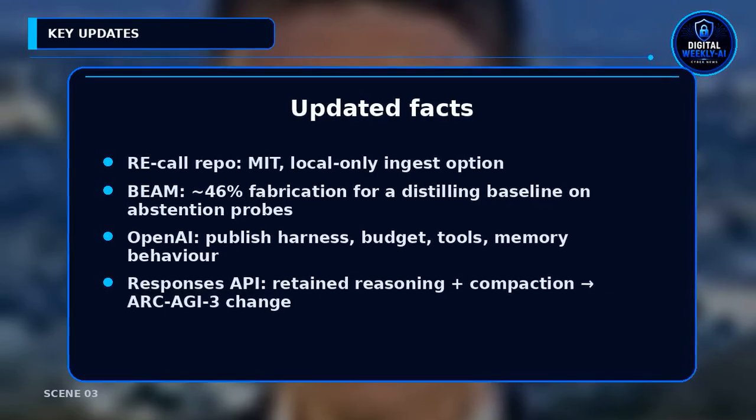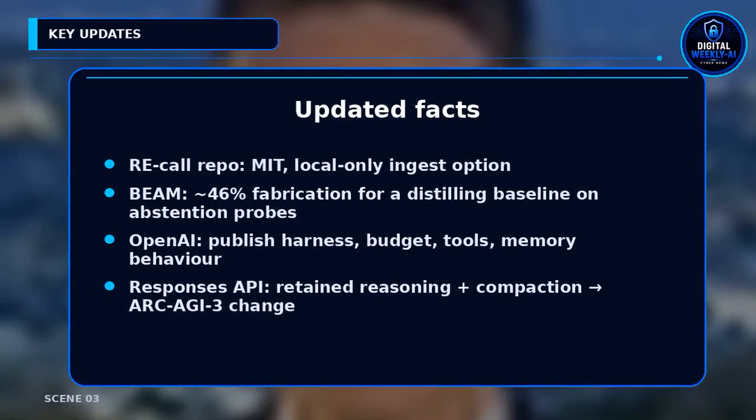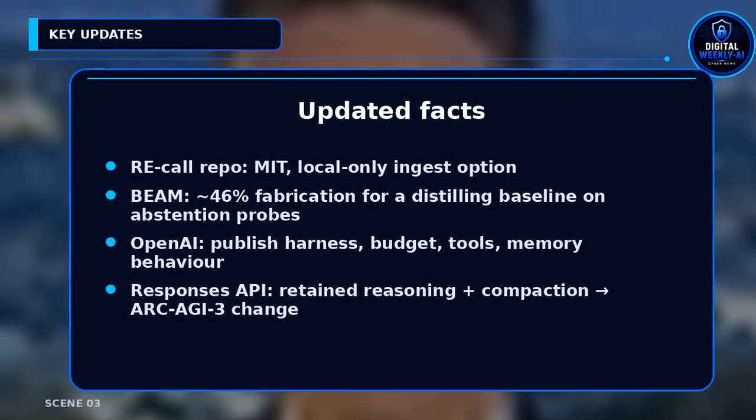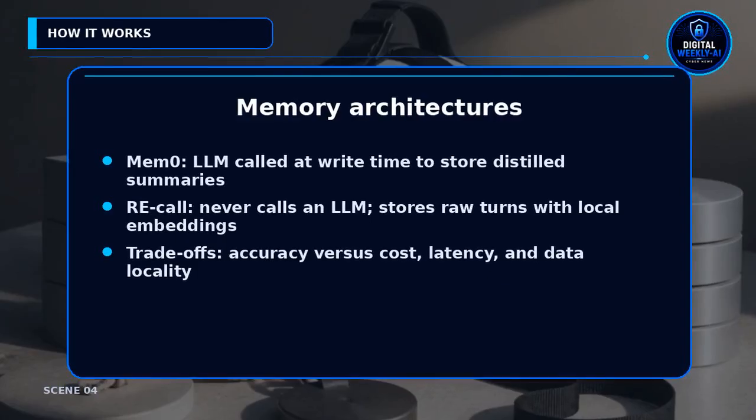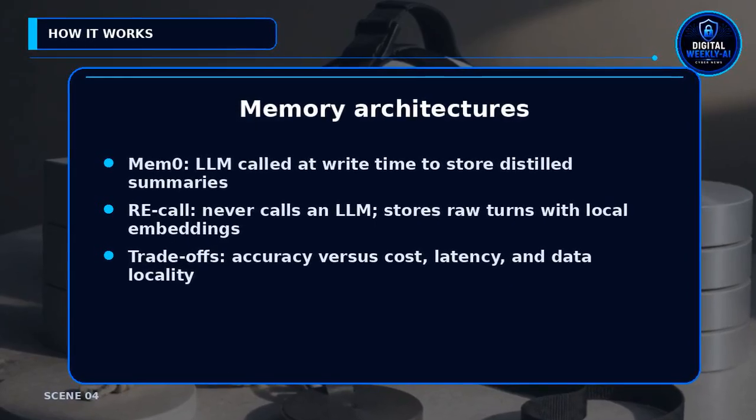Concrete updates to note. RE-Call is MIT and runnable locally. On Beam, a distilling baseline fabricated answers on about 46% of some abstention probes. OpenAI recommends disclosing harness, budget tools, and memory behavior. OpenAI documented large ArcAGI 3 changes from compaction and retained reasoning. How these memory choices differ at a technical level.